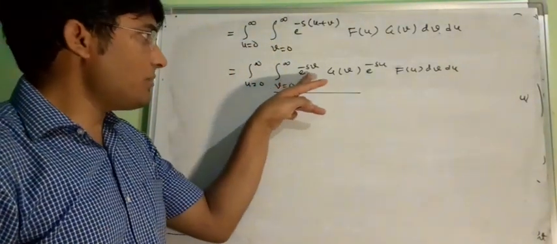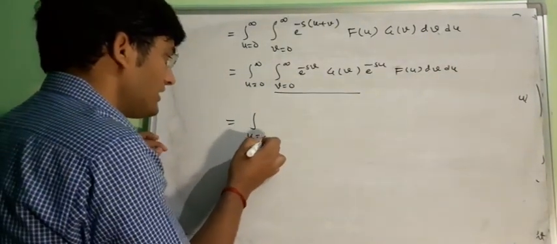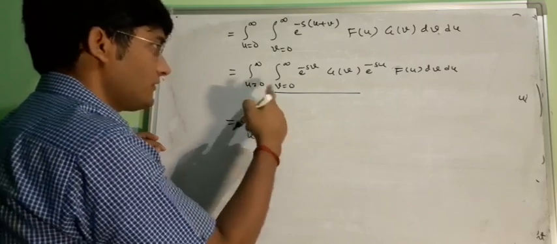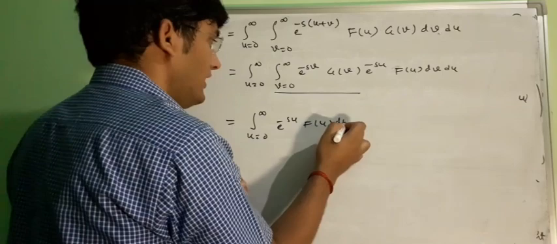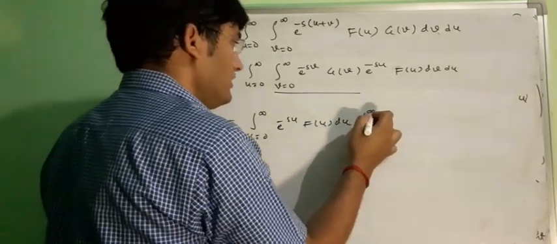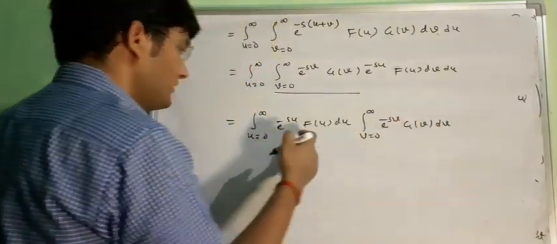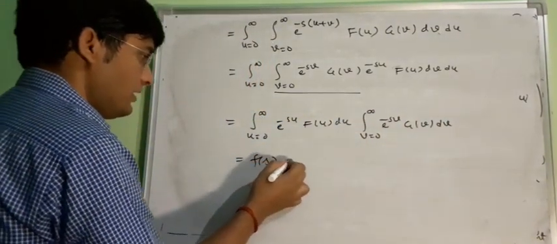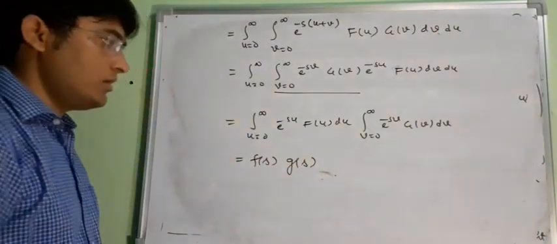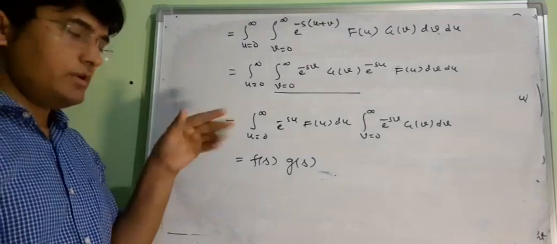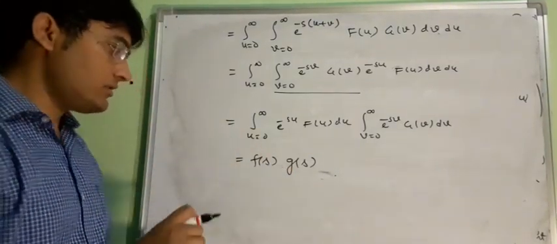Integral 0 to infinity e to the power minus sv gv dv is the... now you can write it as integral 0 to infinity e to the power minus su fu du, and then integral 0 to infinity e to the power minus sv gv dv. So you can see that this is your Fs and that is your Gs. So this is the Laplace of integral 0 to t fu gt minus u, which will be your Fs into Gs.